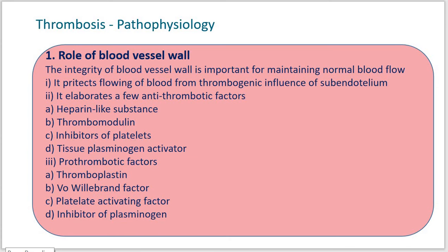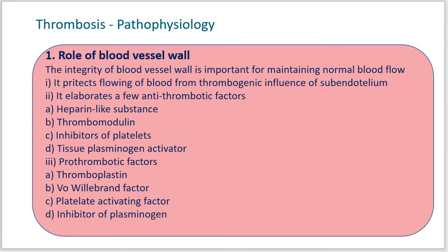Now, injury to the vessel wall also causes vasoconstriction. Vasoconstriction means constriction of the blood vessel, and vasodilation means dilation of the blood vessel.